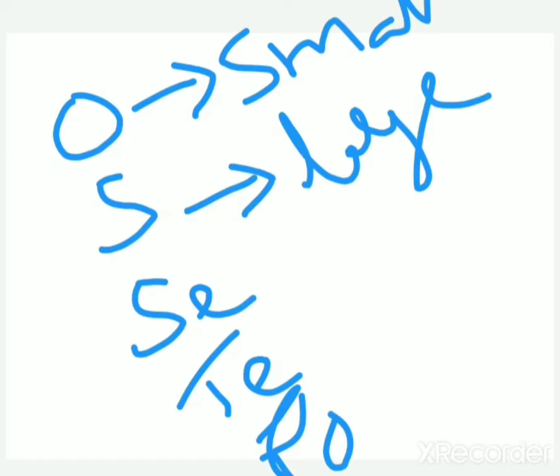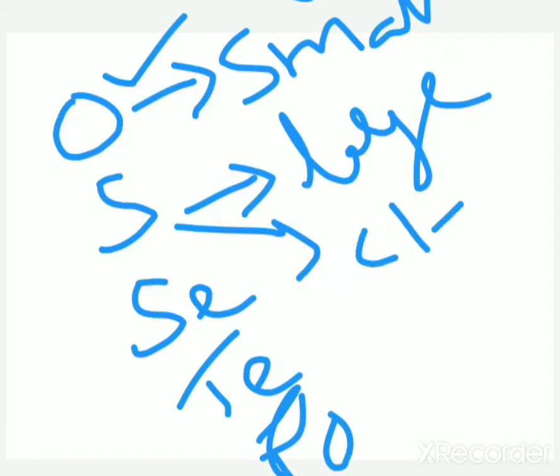Hence oxygen containing compounds are small in size and sulfur containing compounds are large in size. That's why sulfur belongs to class B, and oxygen belongs to class A.